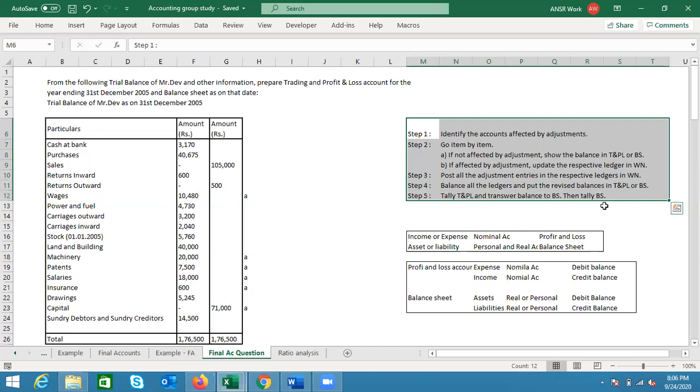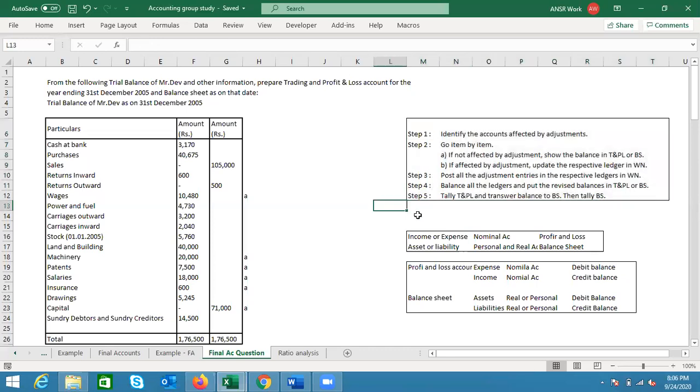My suggestion to you is this. First of all, if you do not focus on whatever we have discussed in final accounts before today, it's fine. If you focus on these steps, because these are the steps which are going to help you in solving the question in the examination. Whatever we have discussed until now are concepts which will help you in really connecting in a practical manner, and also help you in connecting to the steps that we are going to perform in solving a particular question.